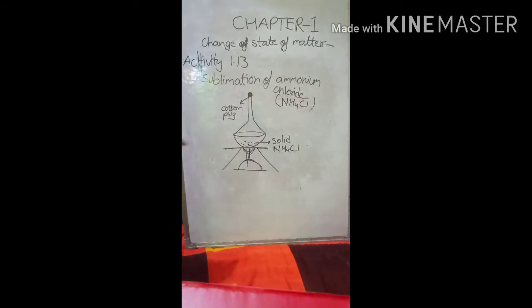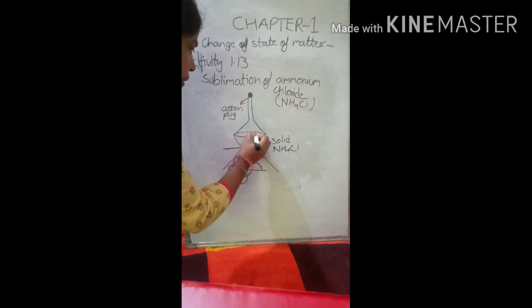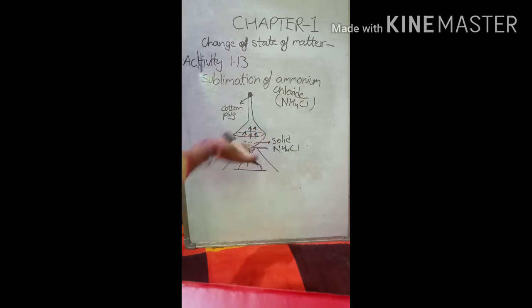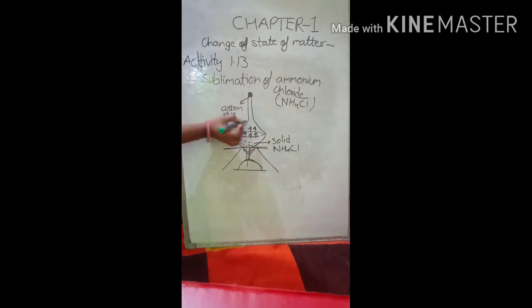Now we will start heating the ammonium chloride in the china dish. What we will observe is that on heating, solid ammonium chloride changes into vapor. That is showing the process of sublimation. And when this vapor touches the cold surface of the funnel, it again solidifies on the inner surface of the funnel.